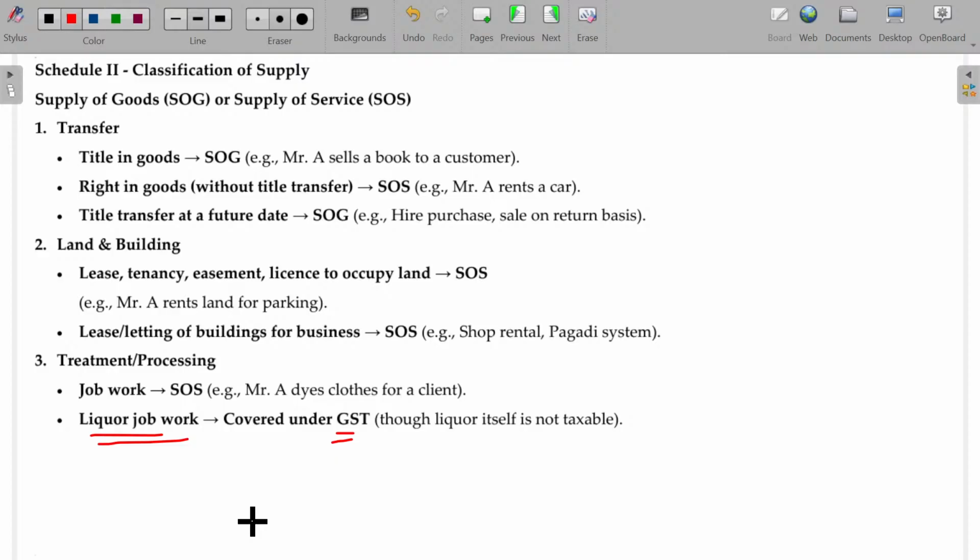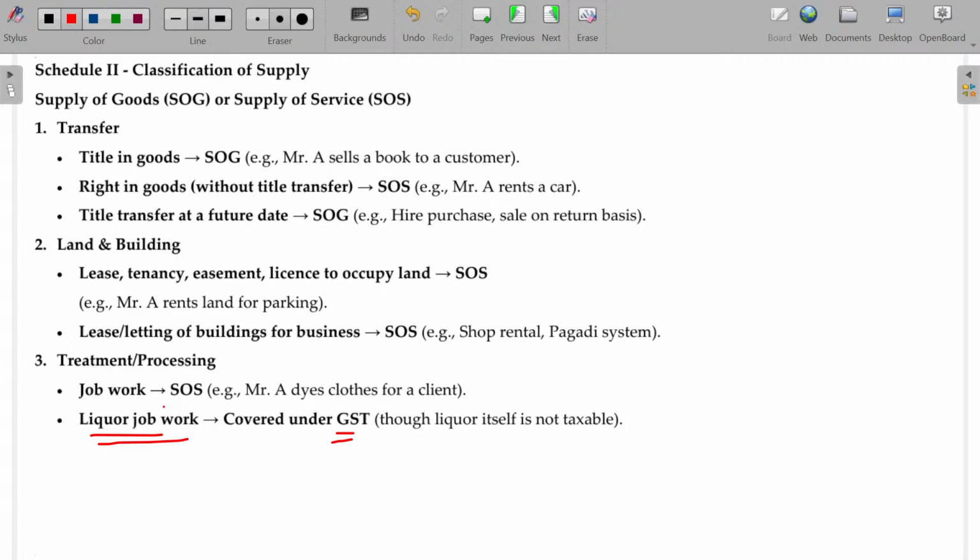But any job work done for the liquor business will be subject to GST. For example, the bottle making and naming over the bottle and the cap and all, those things are now outsourced. Some job work is done over those products. That will be under GST only. But liquor sales and liquor manufacture will not come under GST.